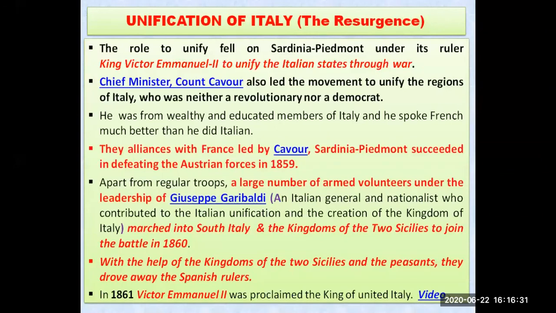The chief minister Cavour helped, and Giuseppe Garibaldi also, as he was the Italian general. He also helped to get Italy united, and the responsibility was on the shoulders of King Victor Emmanuel II, and that's why he was proclaimed the king of United Italy, because he took the responsibility to unify Italy. That is all from my side in this class.